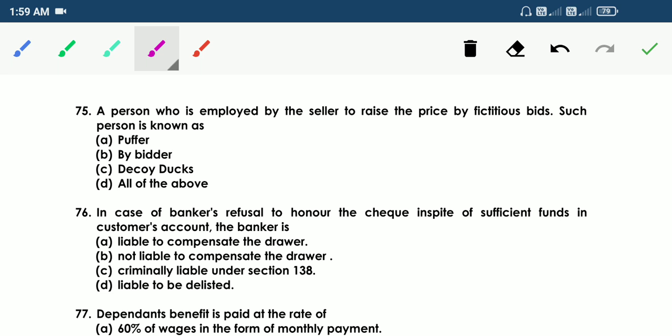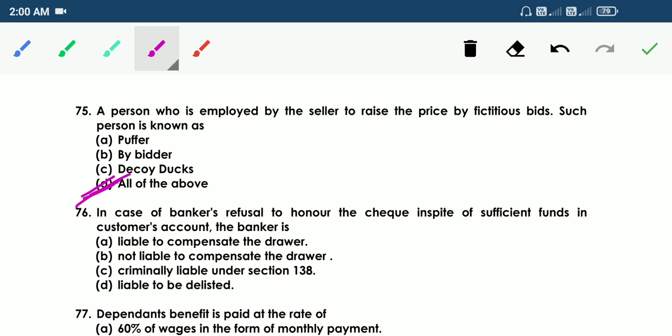75. A person who is employed by the seller to raise the price by fictitious bids, such person is known as A. Puffer, B. By bidder, C. Decoy duck, D. All of the above. So the answer is D. All of the above.